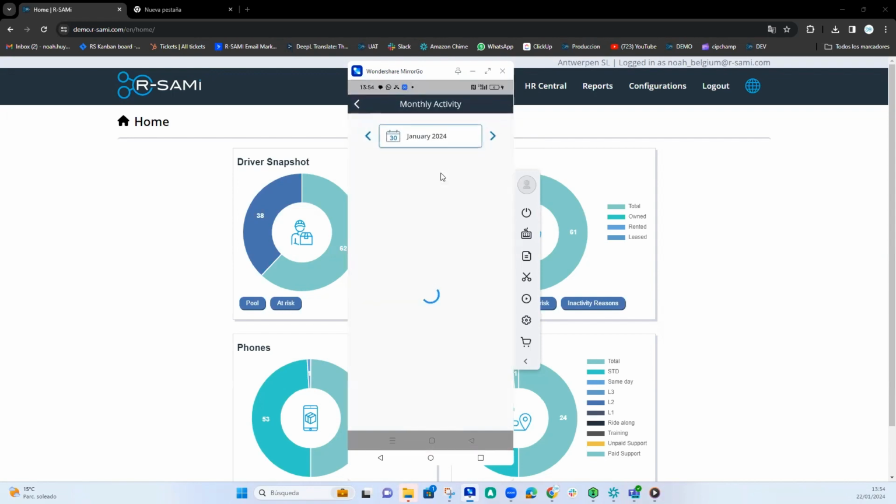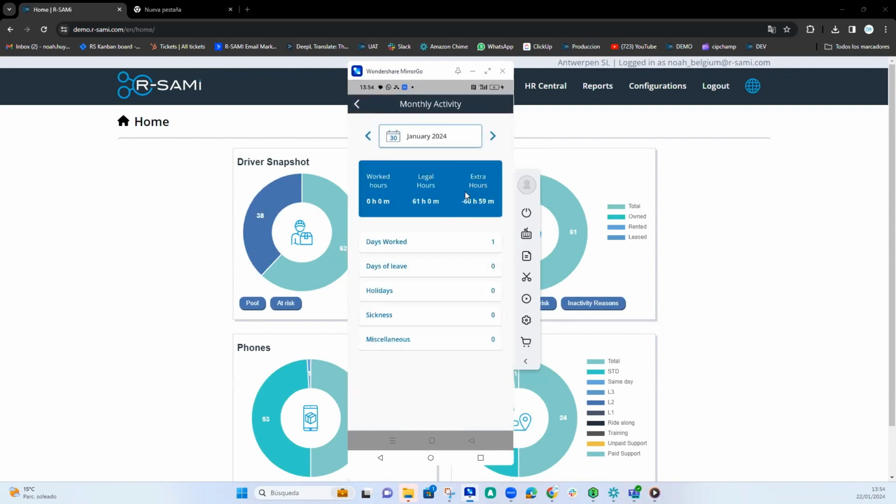Here you can go to your monthly report, which means you can see here in total your legal hours of the month, which now are 61 hours, and extra hours, as you can see, minus 59. Hours worked, none yet. Days worked 1, days of leave 0. You can see the holidays, the sickness, and miscellaneous, etc. As you can see, if you click here, you can go a month back, and you'll see the hours that you worked the month before, the legal hours you had last month, and the extra hours you did.